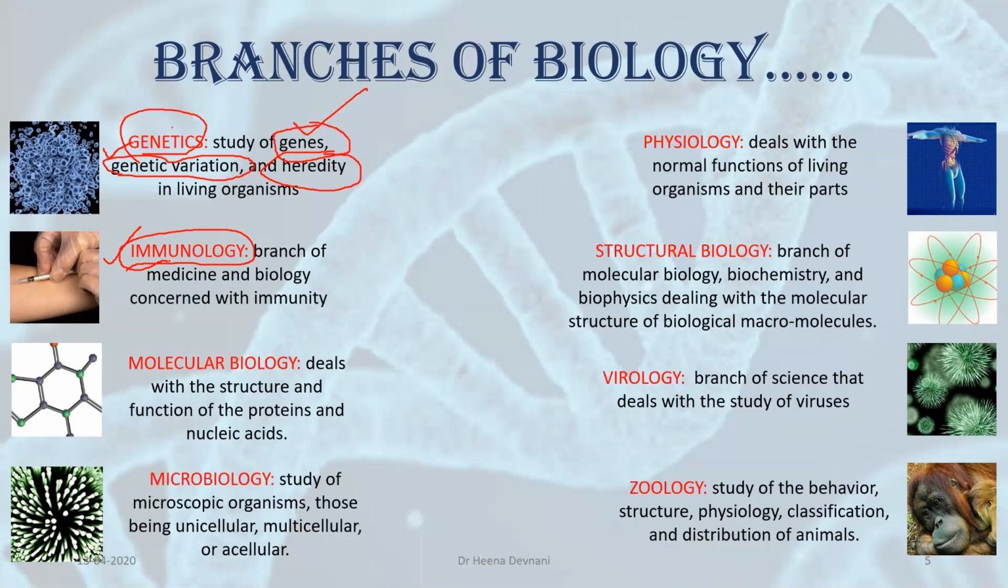Now, most of you who have thought of opting for biology in 11th standard, this I'm saying from my experience, most of the students who opt for biology have in mind that they would be doing MBBS after completing their 12th. MBBS means they are going to study medicine. So immunology is one branch of medicine. You can also see it from the image. A syringe has been shown over here. This is a branch of medicine, and this branch is concerned with our immunity.